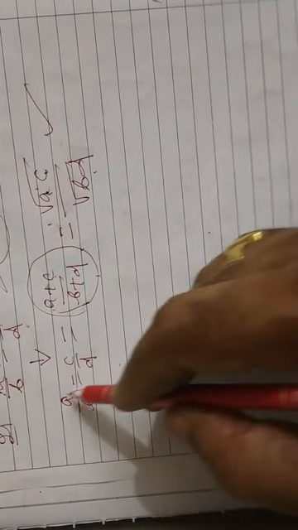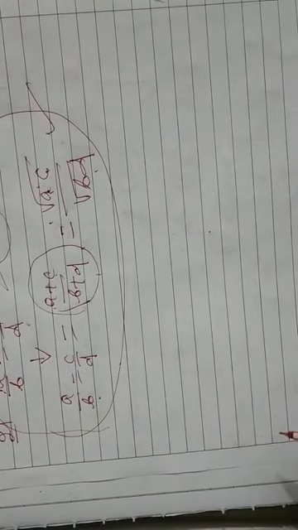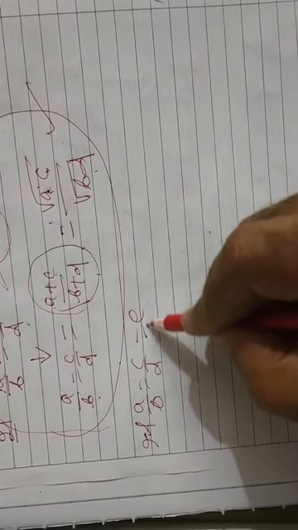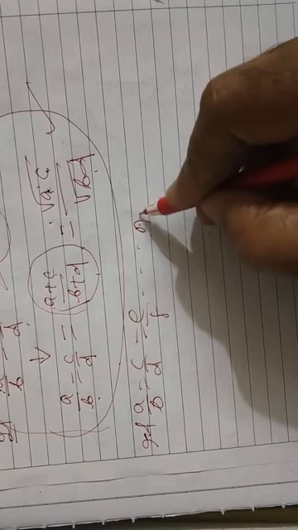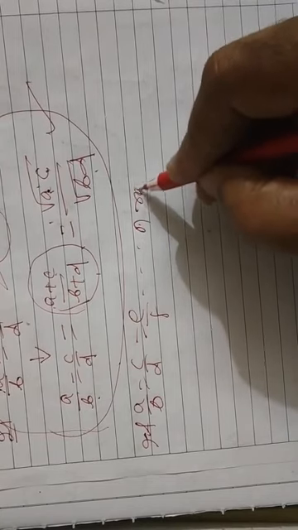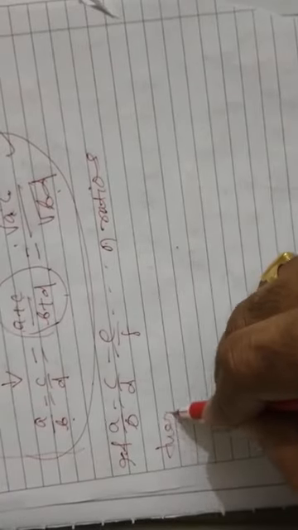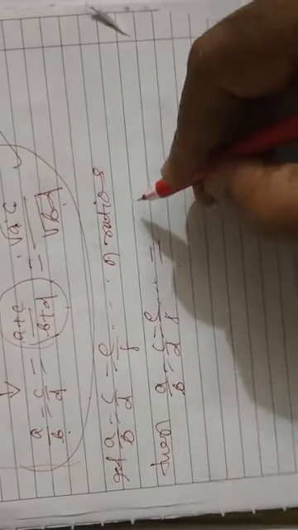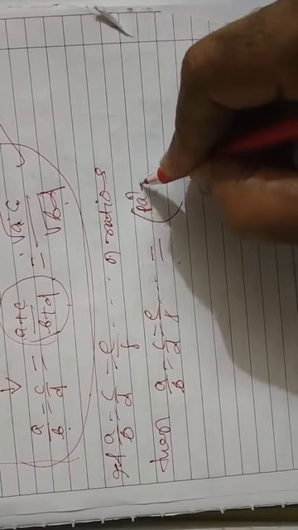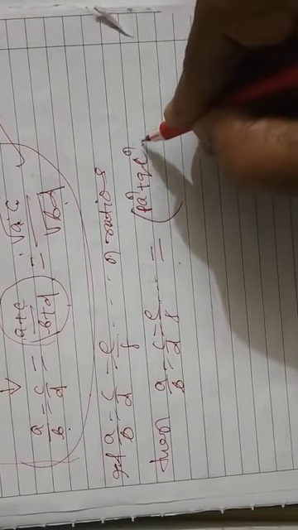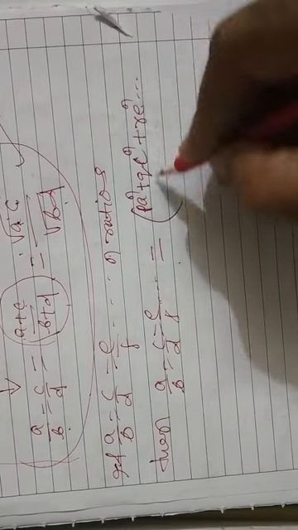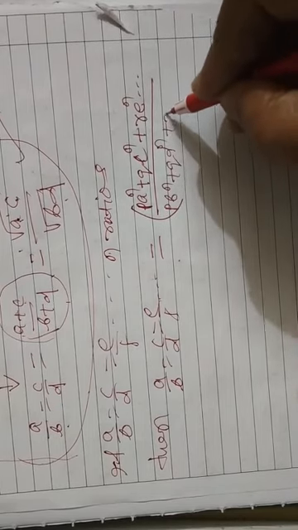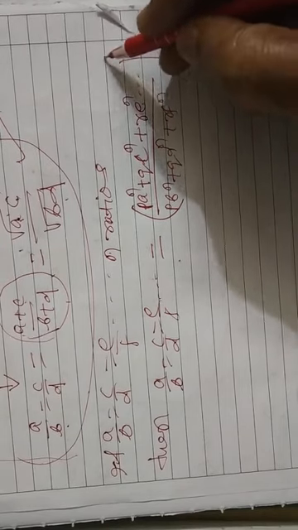Next, in general, let us generalize these. That is, if A by B equals C by D equals E by F and so on, n ratios, then each ratio is equal to P into A to the power n plus Q into C to the power n plus R into E to the power n, and so on, by P into B to the power n plus Q into D to the power n plus R into F to the power n, whole to the power 1 by n.